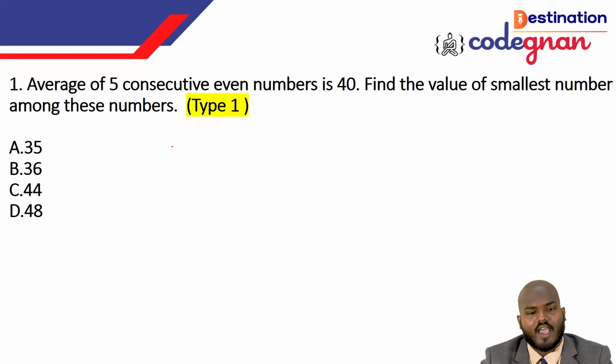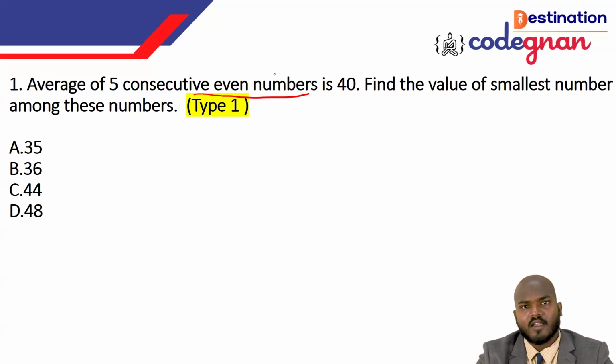You see this one: the average of 5 consecutive even numbers is 40. Find the value of the smallest number among these numbers. If they said 5 consecutive even numbers starting from 2 or from 8, then we could predict the next numbers down the line. But guys, they have simply given 5 consecutive even numbers. How can we predict this? Then we need to use logic.